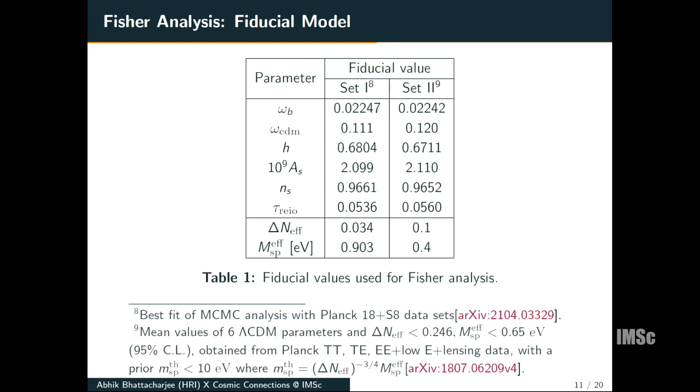And set 2 corresponds to the values of the 6 Lambda CDM parameters from the Planck 18 paper for the Lambda CDM model extended by delta N effective and m_s effective. Like for set 1, in set 2 we also used the prior on the mass of a thermal particle, which leads to these bounds on delta N effective and m_s effective. And this quantity is related to the phenomenological parameter m_s effective by this relation.